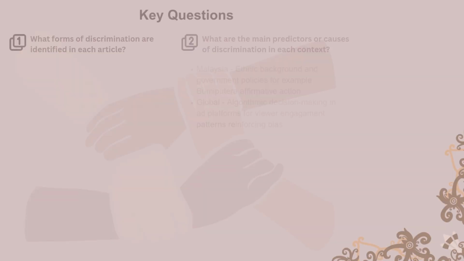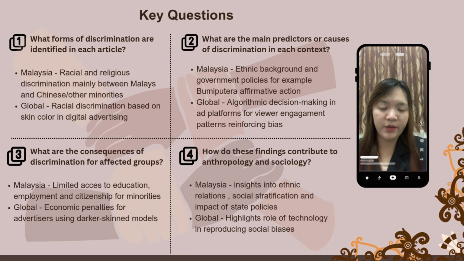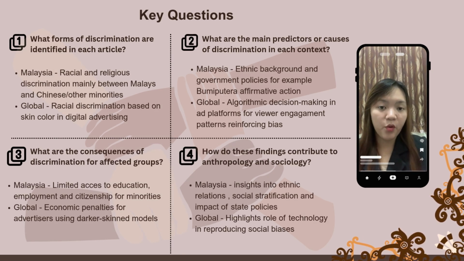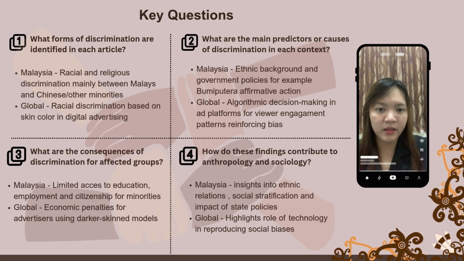For the key questions, there are 4 key questions that we got from the articles. The first question, what forms of discrimination are identified in each article? In the Malaysian context, racial and religious discrimination mainly between Malays and Chinese or other minorities. Meanwhile, in the global context, racial discrimination based on skin color in digital advertising.